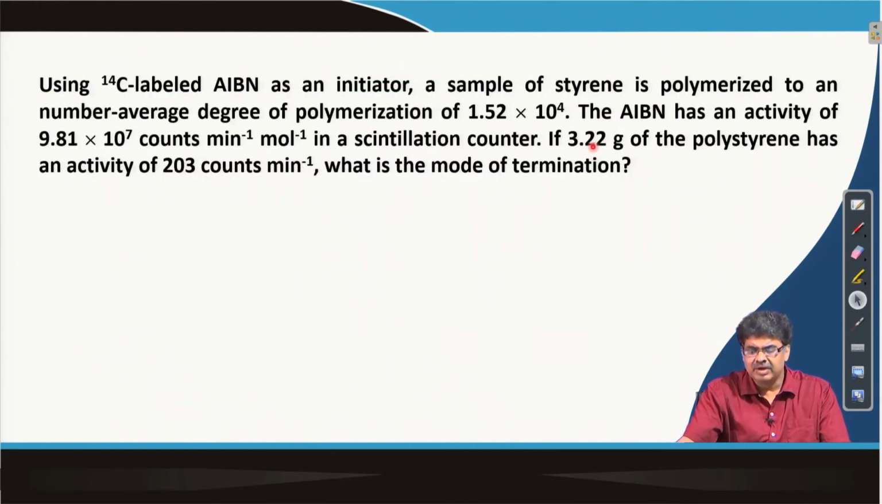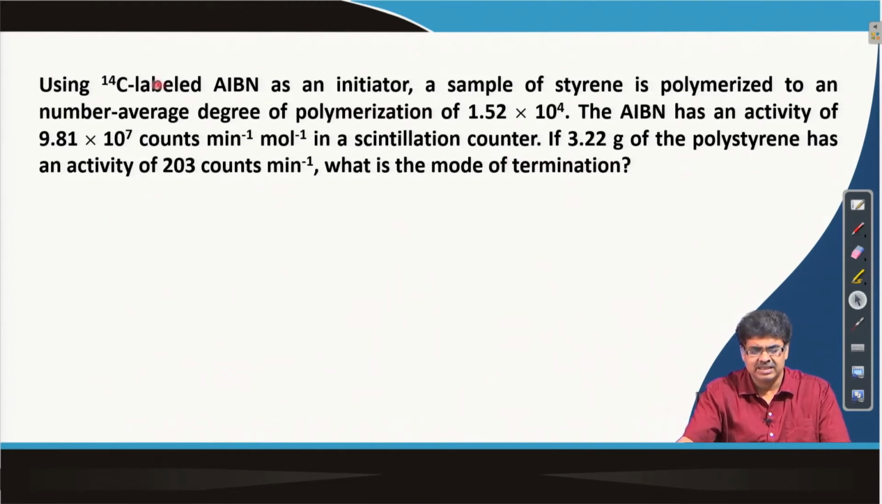Let me give you one example. We talked about how each polymer chain will have one initiator molecule if the termination is by disproportionation, and each polymer chain will have two initiator species at the two ends if the termination is by coupling. So, if I can quantify the number of initiator molecules or initiating species per polymer chain, then we can find out the mode of termination.